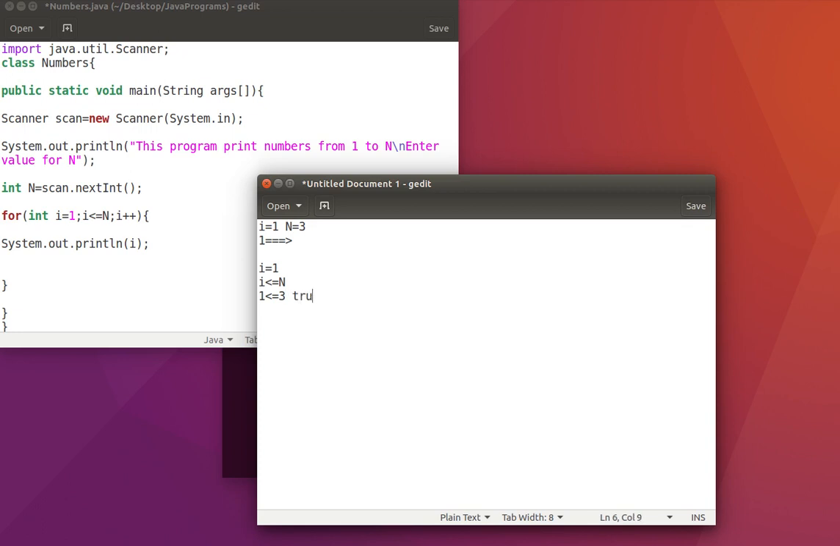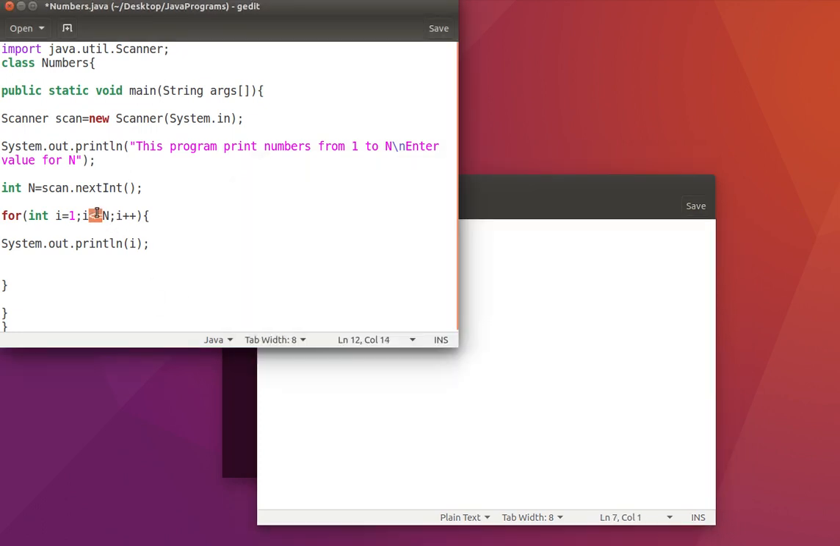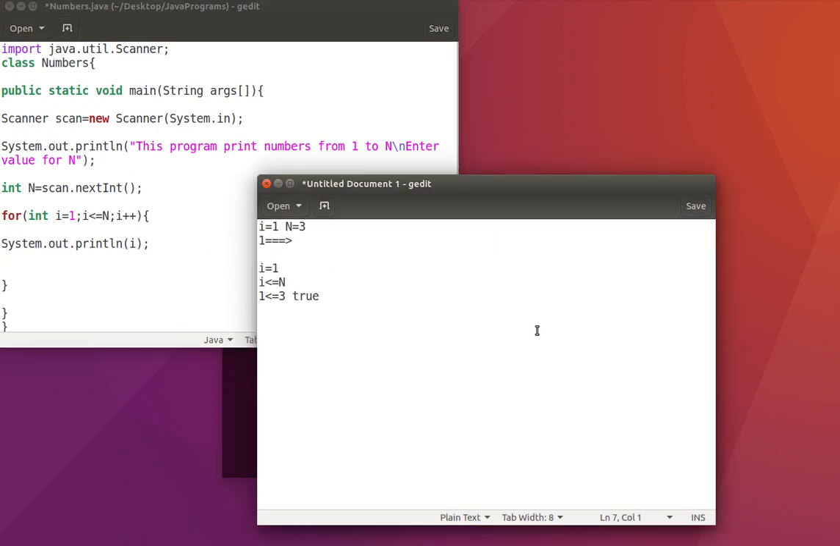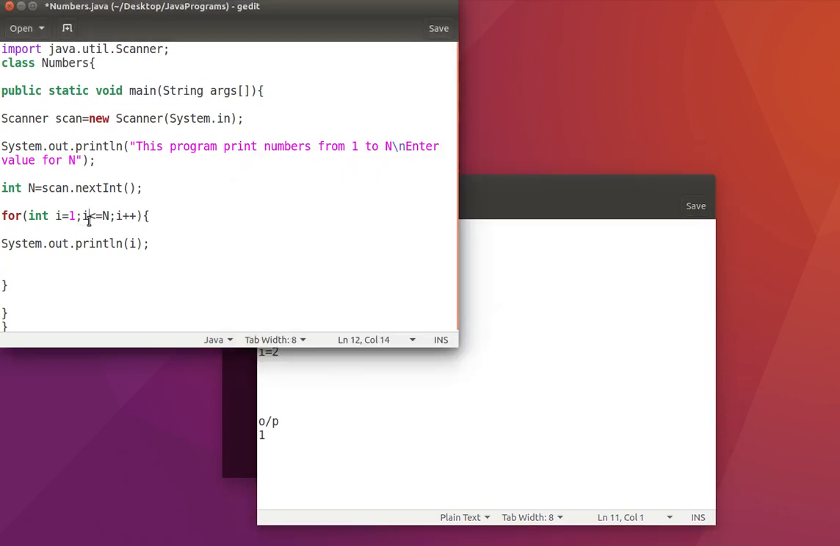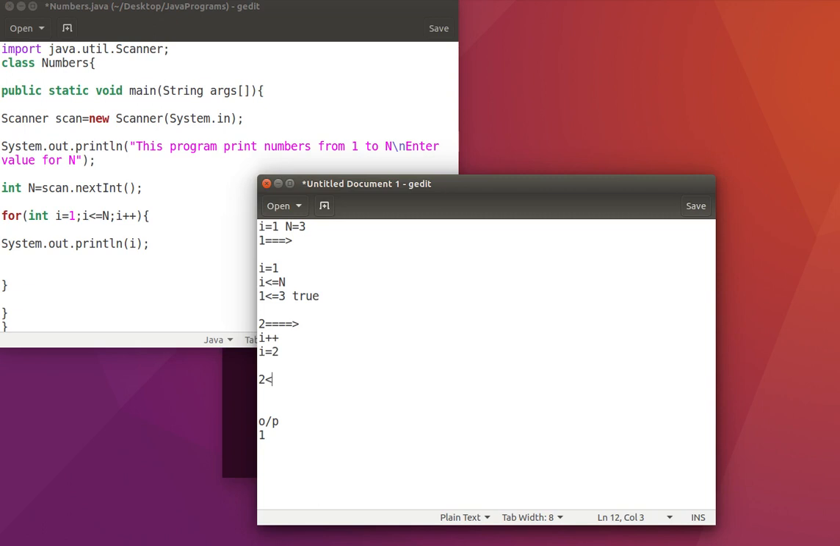The condition is true. When the condition is true, it comes down from the for loop and prints the value of i. So the output will be: it prints 1. Then what happens? Second iteration. After printing the value, it goes up and increments the value, i plus plus, which means i is equal to i plus 1. So the value of i becomes 2. Now we have a condition check: 2 is less than or equal to 3. Yes, the condition is true.